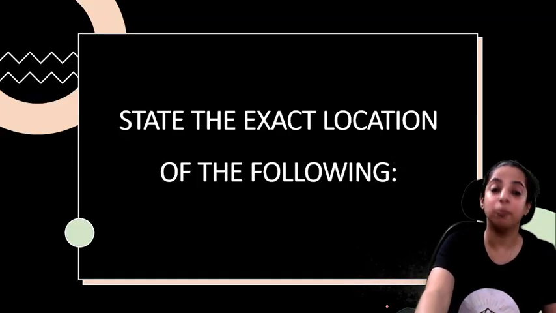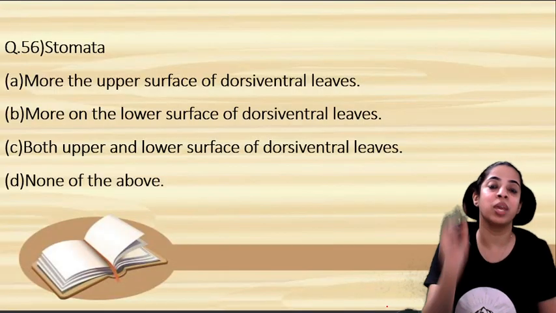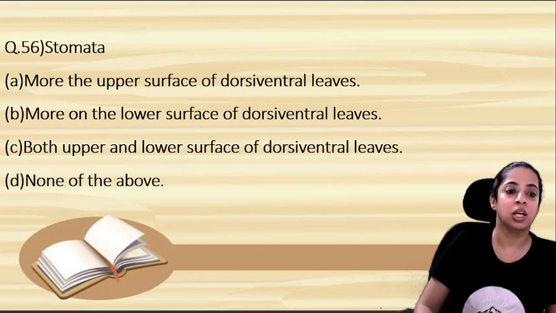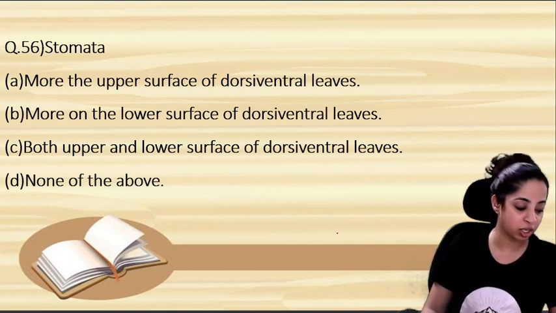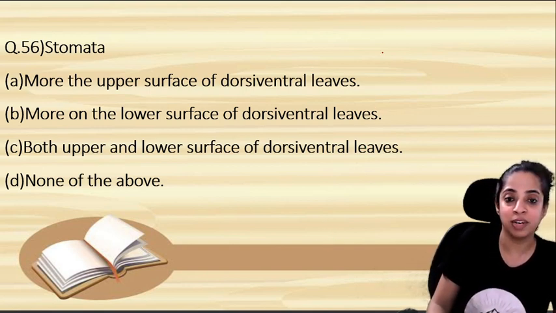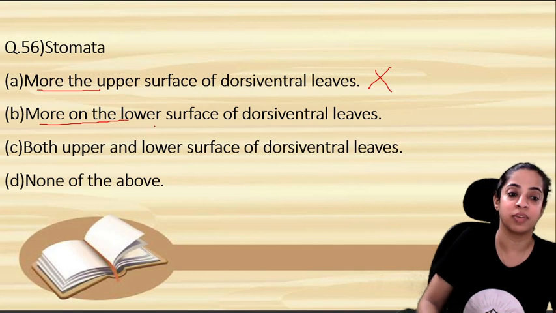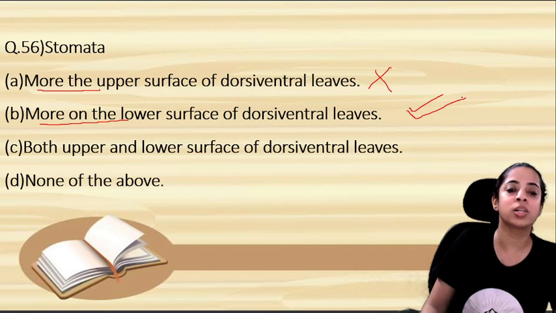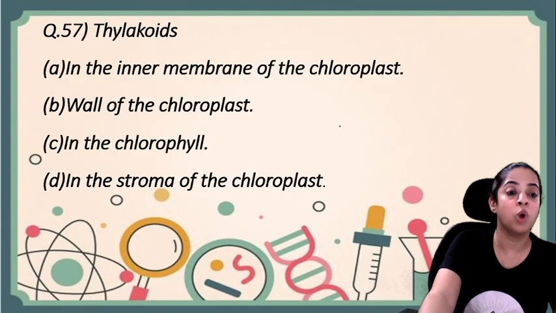Now, this is a very important type of question. State the exact location of the following. So many times students make mistakes in giving the exact location. So let's read question number 56. Stomata. Read all the options carefully. Where is it present? The first option is definitely wrong, because it is saying more on the upper surface. No, it is more on the lower surface. So B looks perfect. More on the lower surface and dorsiventral leaves. Very good. Yes.